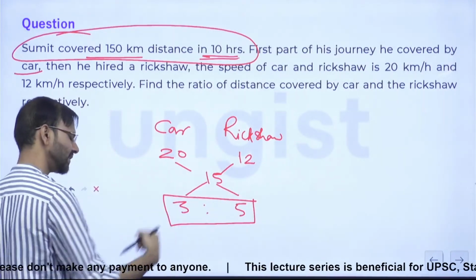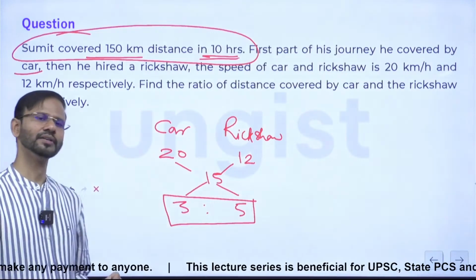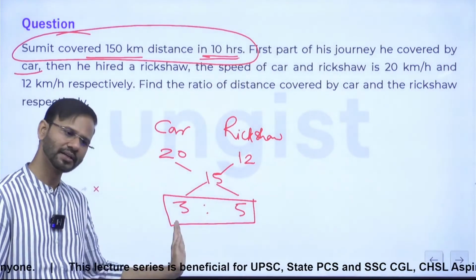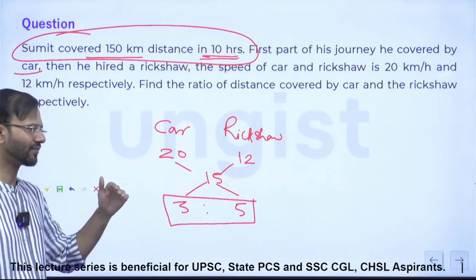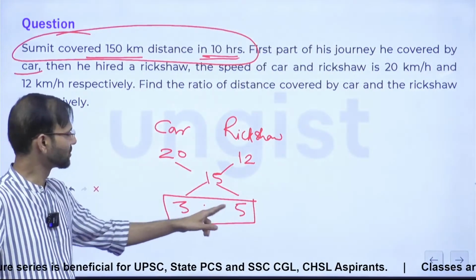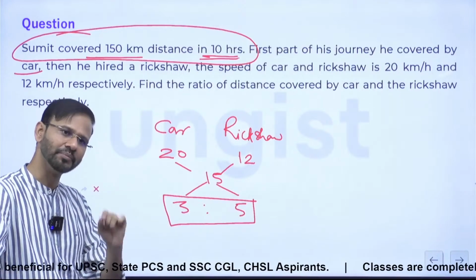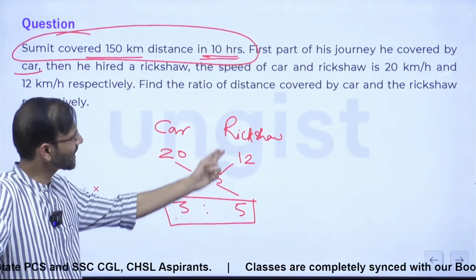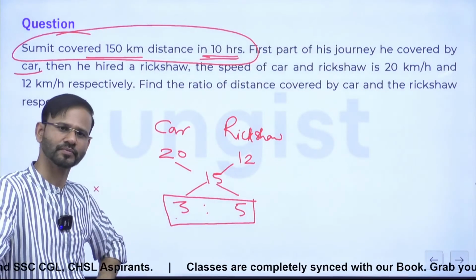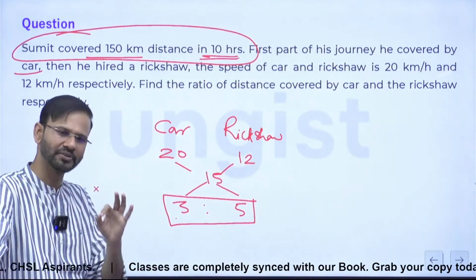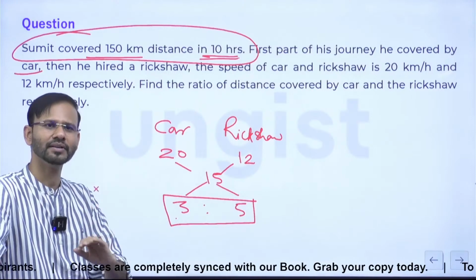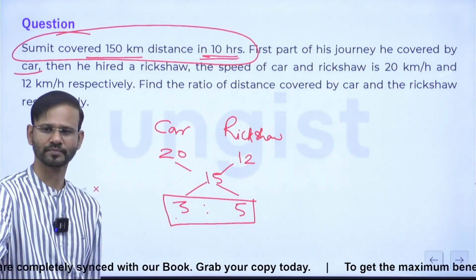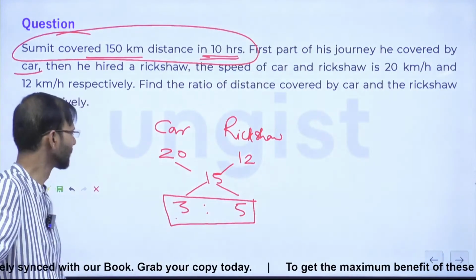Now everyone, this ratio is telling you Sumit covered the distance in the ratio of 3 is to 5, but he has given the time. 3 units time उसने कार से travel किया है and 5 units time he traveled on rickshaw. Correct? It can be 3 minutes, it can be 3 days, it can be 3 hours, it can be 3 something else. But it should be the unit of time only. Clear everybody? Right?